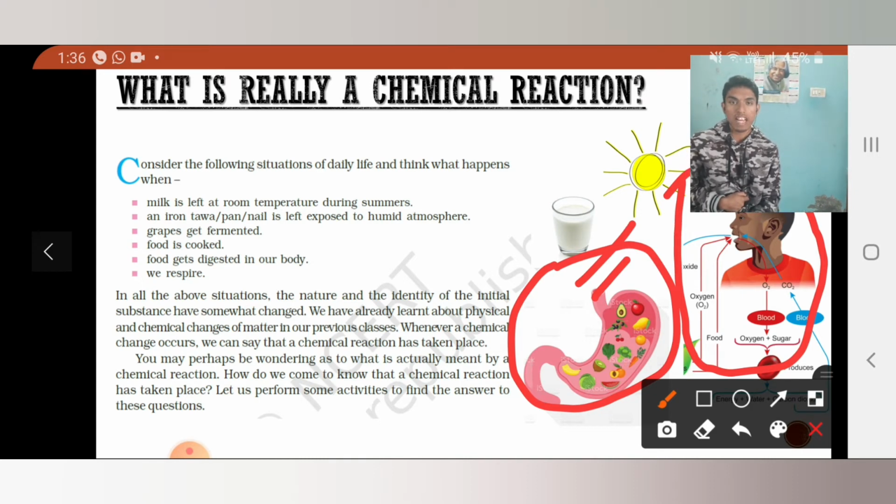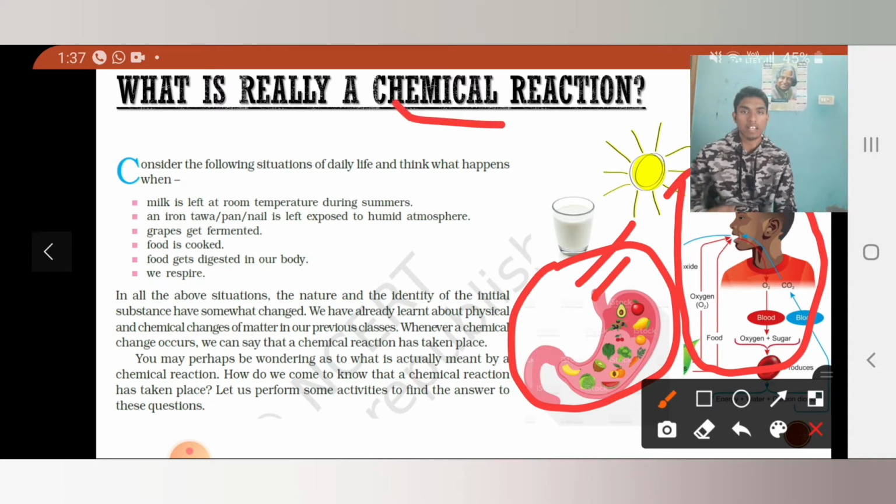So how is that happening? So here we can see that there is a change in the nature, change in the identity of the substance that we have exposed to something. So you might have learned what is a physical change and what is a chemical change in your previous classes. So we observe chemical changes here in these situations, right? In all the above given situations, we are observing some physical and chemical change. When these changes occur, we can say that a chemical reaction has taken place.